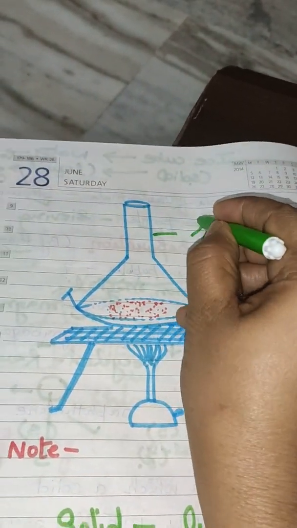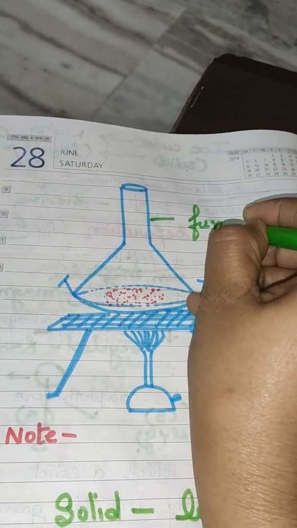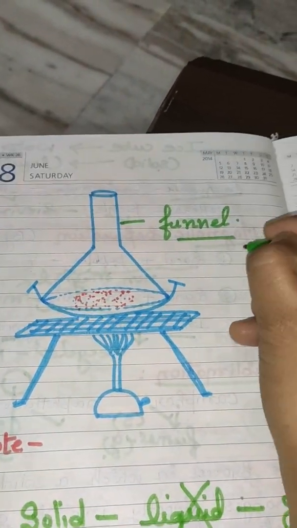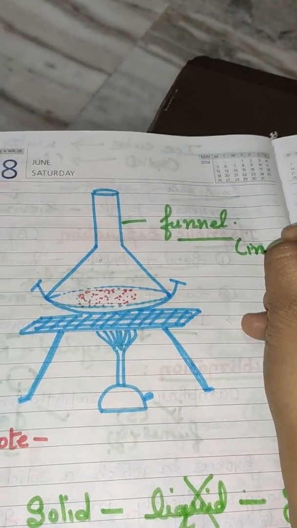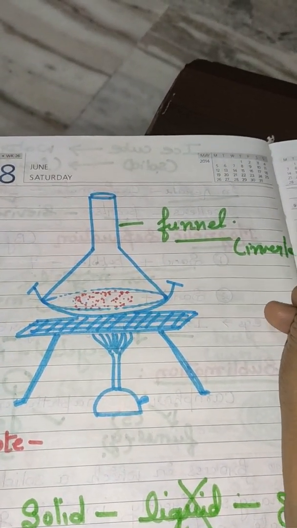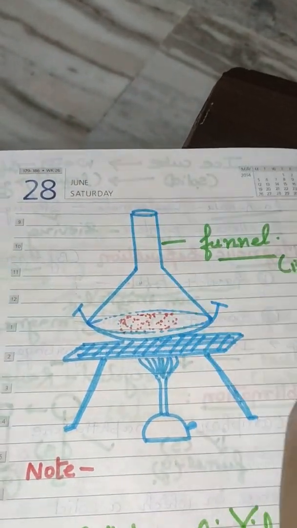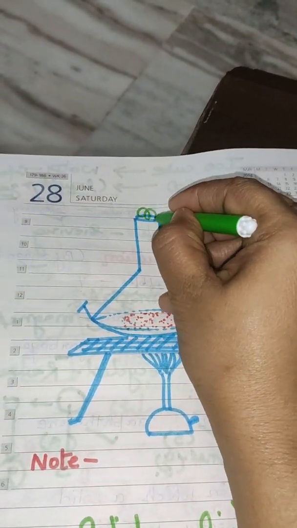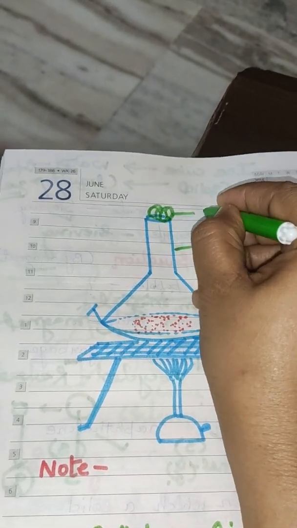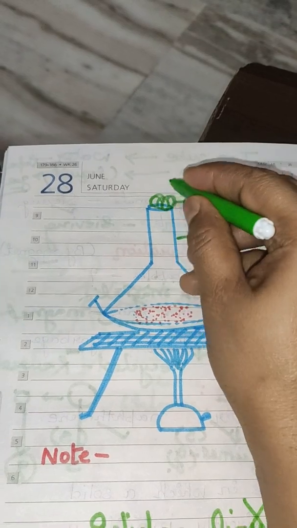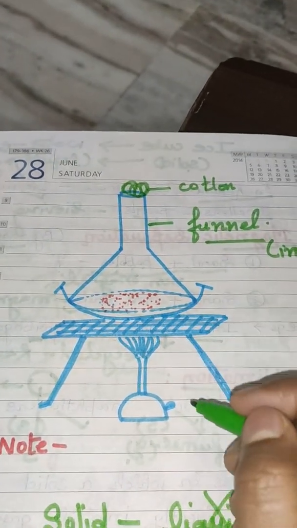This is a funnel, which is in the inverted shape. What is the meaning of inverted? Ulta. Clear? This is the narrow portion of the funnel which is closed with cotton balls, so that the fumes will not escape.